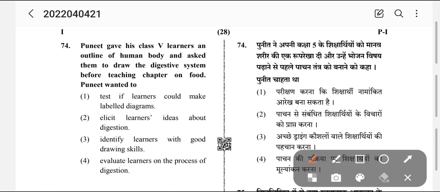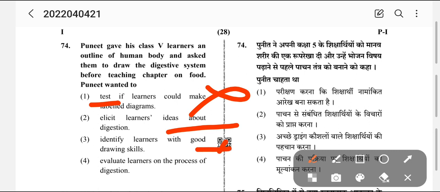Okay, we'll check our answers. Test if learners could make a labelled diagram. The purpose of the teacher in making them draw the digestive system before teaching the chapter on food is to understand. He is not going to test anything, so it is wrong. Elicit learners' idea of digestion, this may be correct. Identify learners with good drawing skills? No, he is not a drawing teacher, he is an EVS teacher, so his purpose is not to check the drawing. Evaluate learners on the process: evaluation will come later.